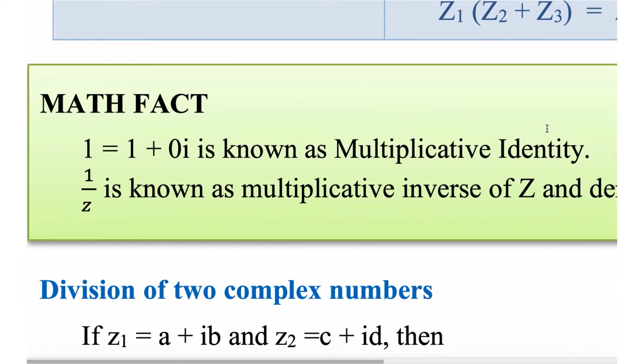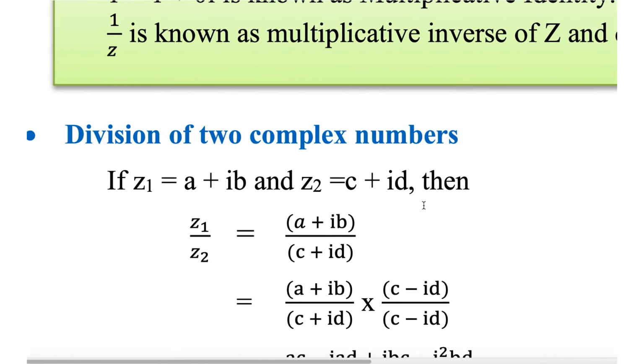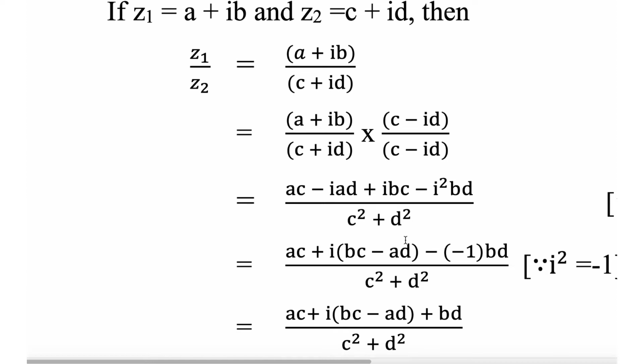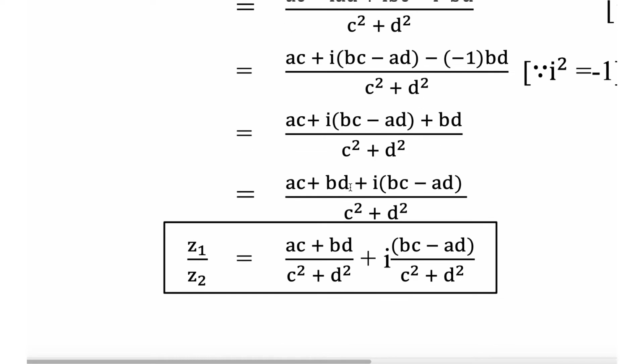So 1 is known as multiplicative identity, 1 by z is known as multiplicative inverse of z and denoted by z inverse. Division of two complex numbers: z1 is a plus ib, z2 is c plus id, and z1 by z2 equal to a plus ib by c plus id. You can conjugate it by multiplying with c minus id on both numerator and denominator. The denominator becomes c square plus d square. Okay, here the real part is AC plus BD, imaginary part is BC minus AD. Okay, so AC plus BD by c square plus d square, plus i times BC minus AD by c square plus d square.